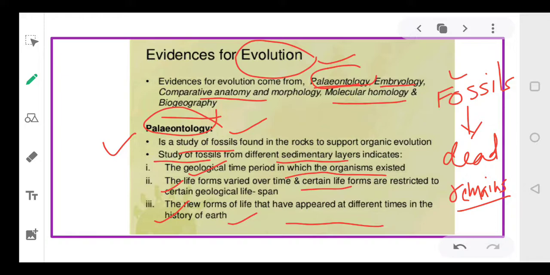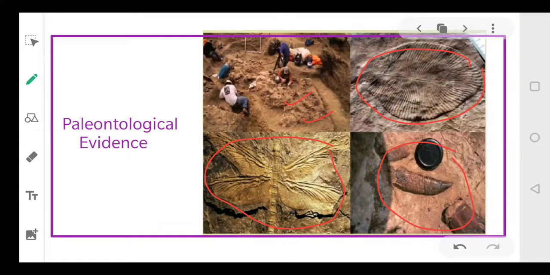So the older ones were very simple, and recent ones are a little bit more complex. As life has moved on, some new life forms have been created on the surface of the earth, and some have become extinct. And as I've described, these are all fossils.